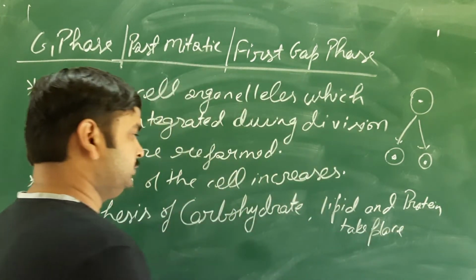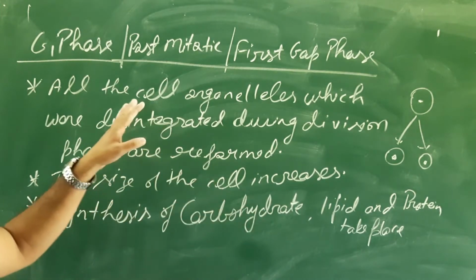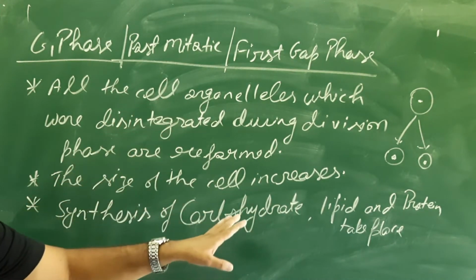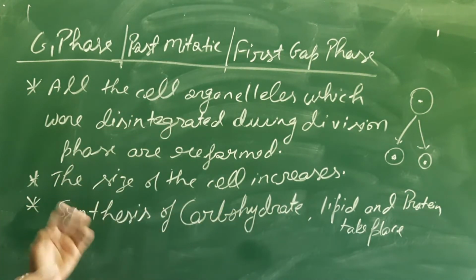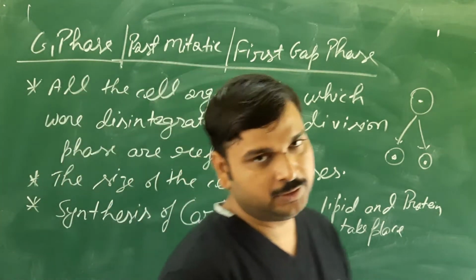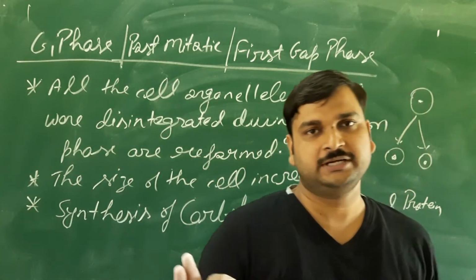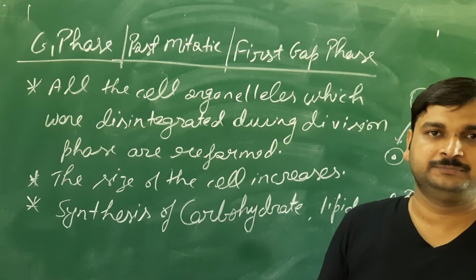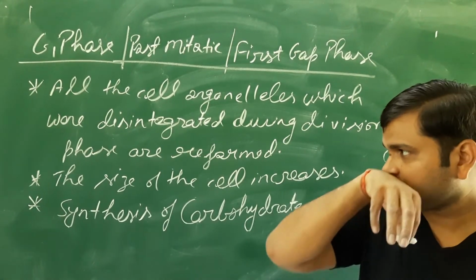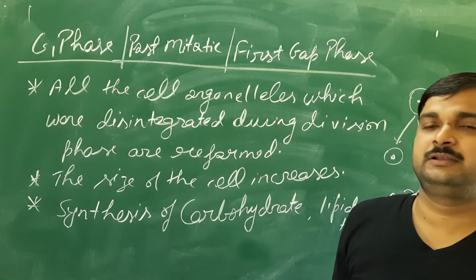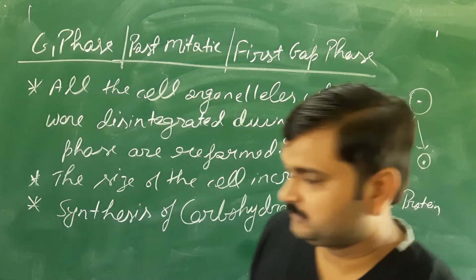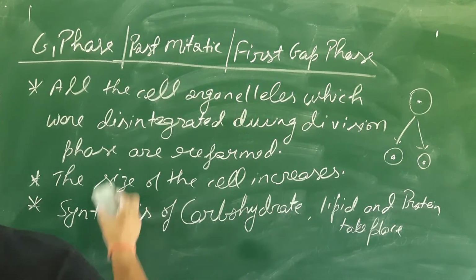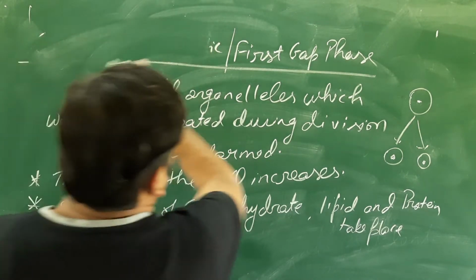So the synthesis of different types of cell organelles, carbohydrate, protein, lipid, everything will take place. But remember, there will be no change in the amount of DNA. This is the characteristic event of the G1 phase. There will be no change in the amount of the DNA. Clear? So all these three events will occur inside the G1 phase. Then it will be followed by the S phase.